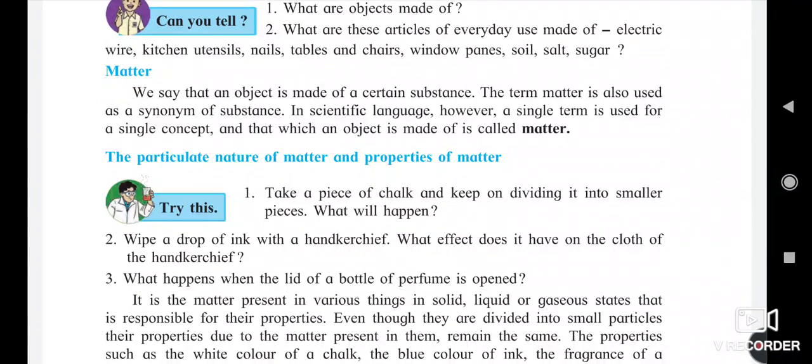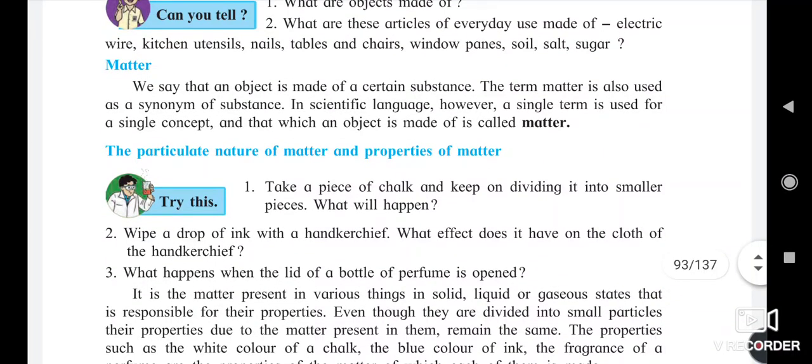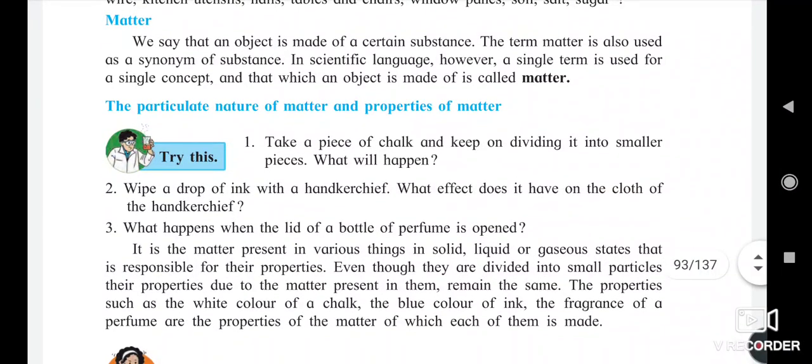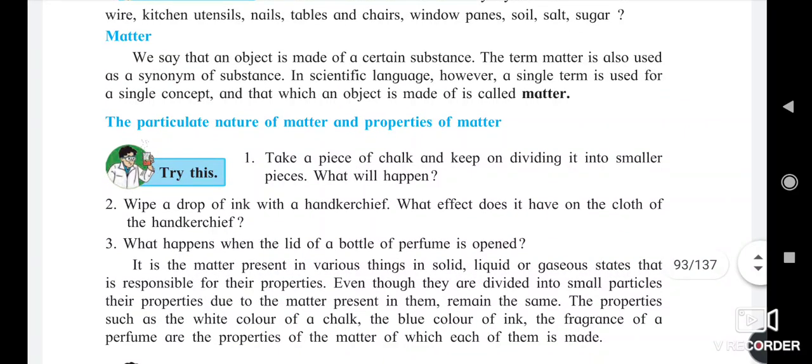The first point of this lesson is matter. What is matter? We say that an object is made of a certain substance. The term matter is also used as a synonym of the substance. But in scientific language, a single term is used for a single concept. So that which an object is made of is called matter.